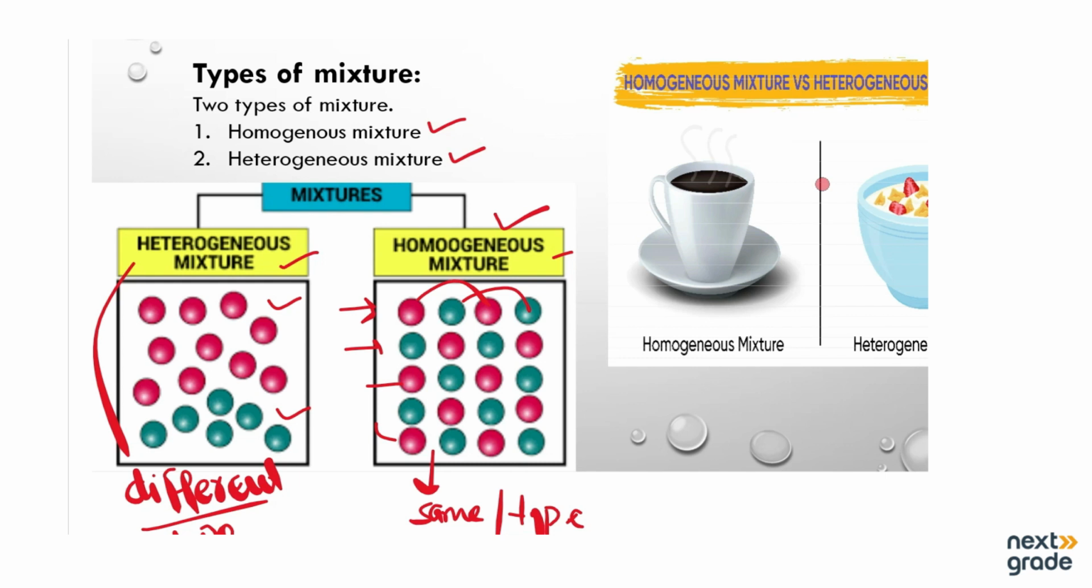On the other hand, if we have a cup of coffee or a cup of tea, it has the same composition throughout, so it is known as a homogeneous mixture. On the other hand, if we mix some fruits in water or in milk, its composition will be different or non-uniform. This is known as a heterogeneous mixture.